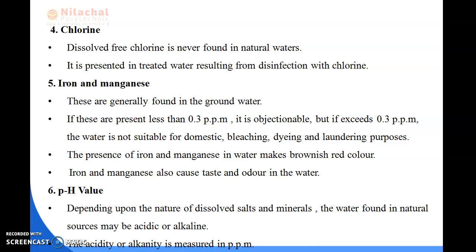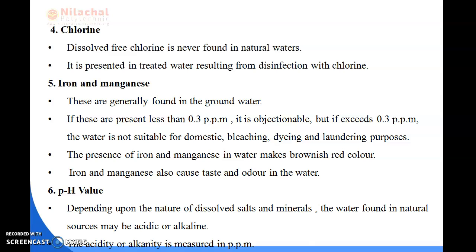pathogenic bacteria. The residual chlorine is determined by the Scratch test or the orthotolidine test. If chlorine is present, a yellow color is formed in the water, and the residual chlorine should remain between 0.2 ppm and 0.5 ppm in the water, so the water remains safe against pathogenic bacteria or any type of bacteria.